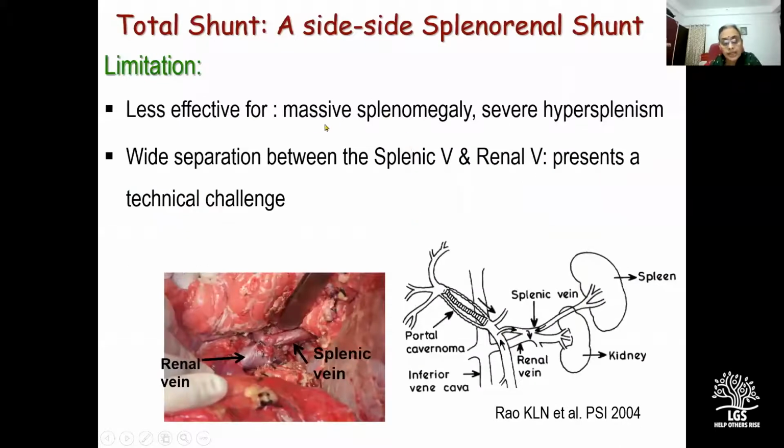But the limitations are that it is less effective for massive splenomegaly and severe hypersplenism. And in older patients, say well-built young adults who have thick retroperitoneum and a wide separation between the splenic vein and the renal vein, sometimes approximating the two can be quite a challenge. And I can recollect a patient, an 18-year-old well-built male, wherein we started with a plan of a side-to-side splenorenal shunt. But despite adequate mobilization of the splenic vein, we realized that approximating the two was quite a struggle. So we decided to convert it to a splenectomy and end-to-side splenorenal shunt. But otherwise, in smaller children, this is a good shunt.